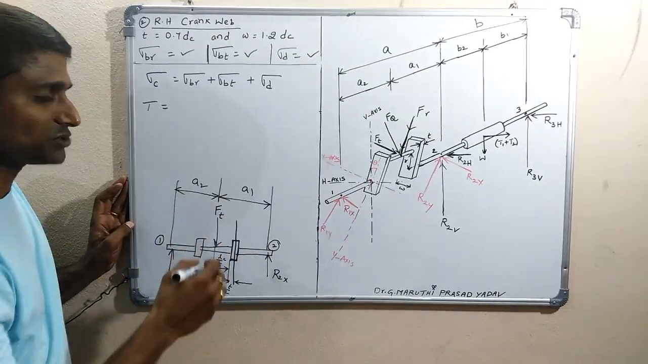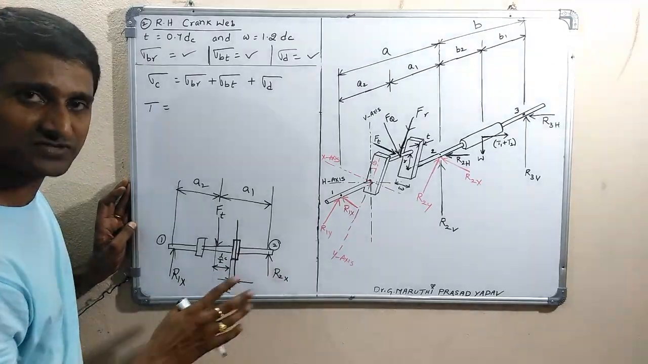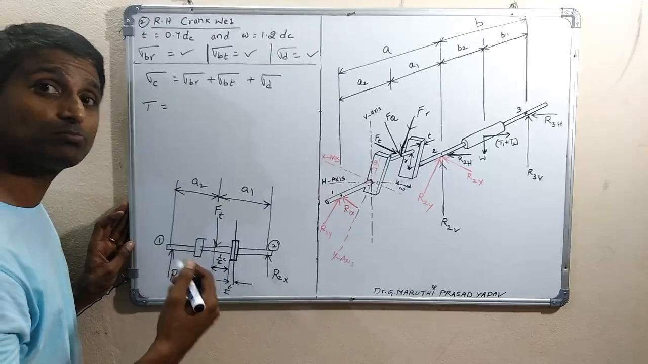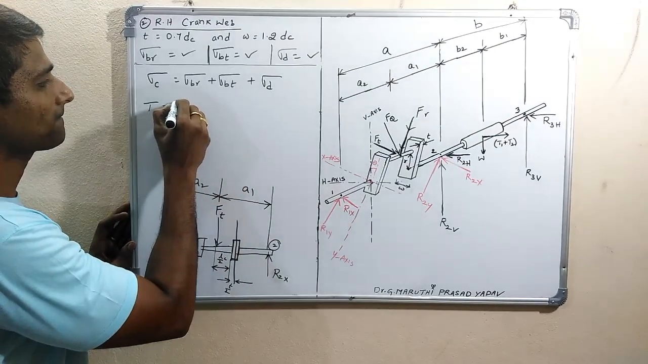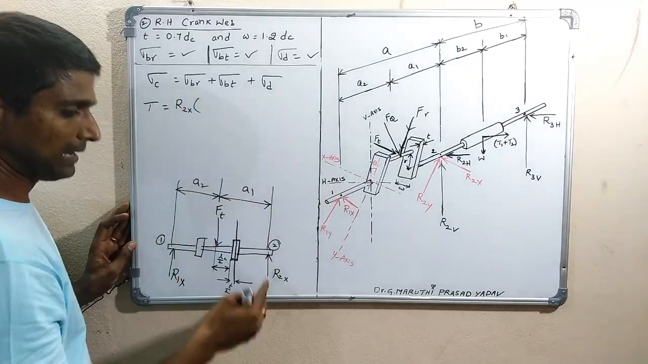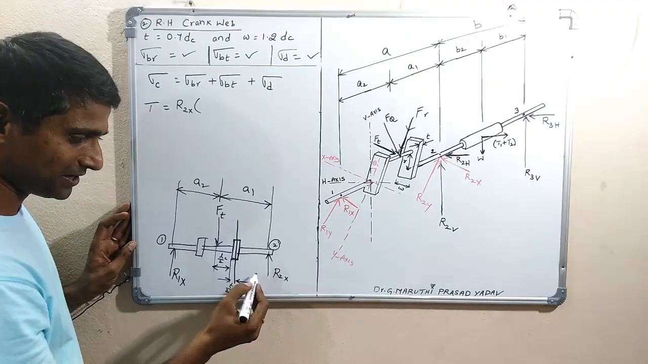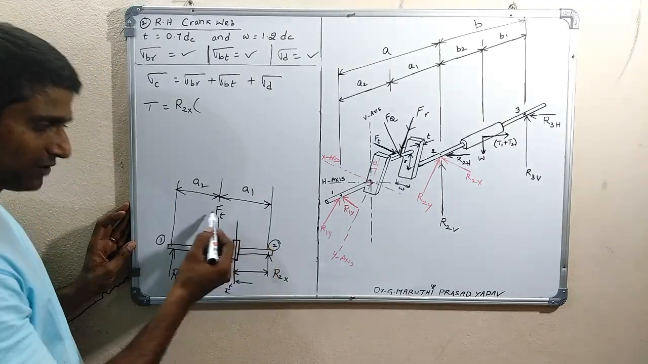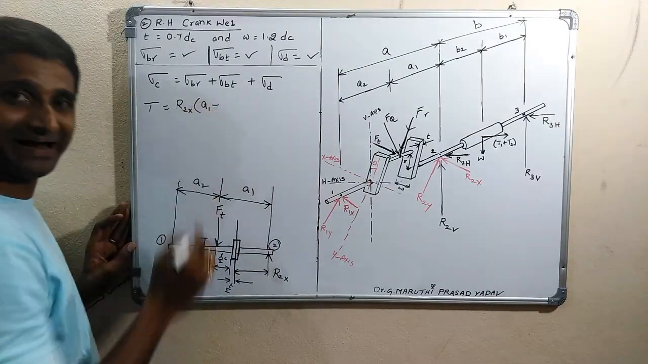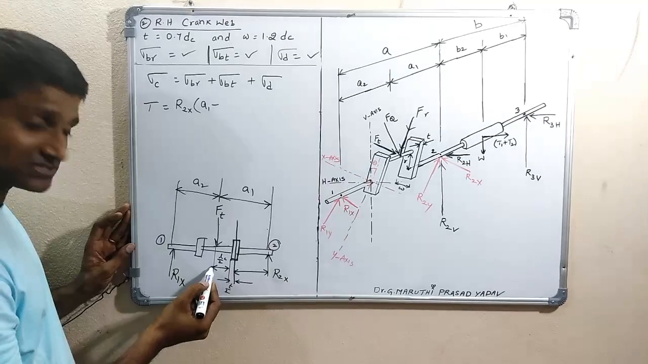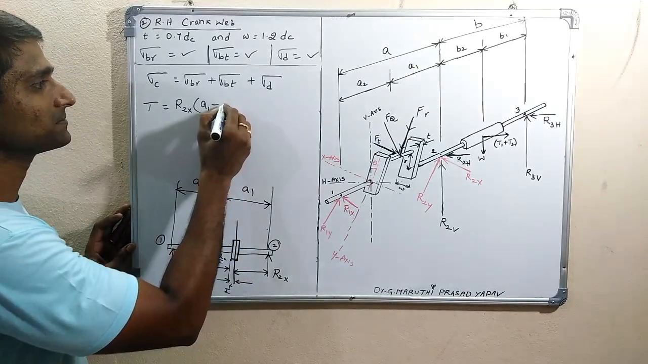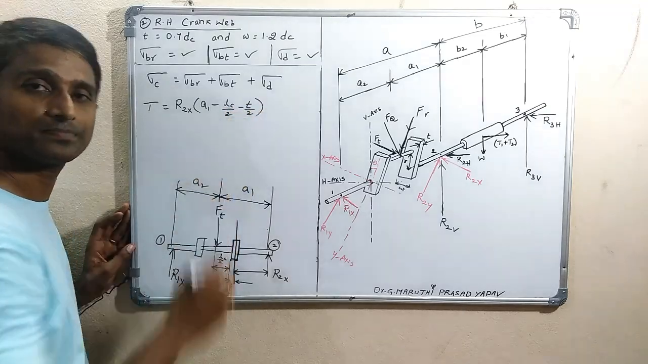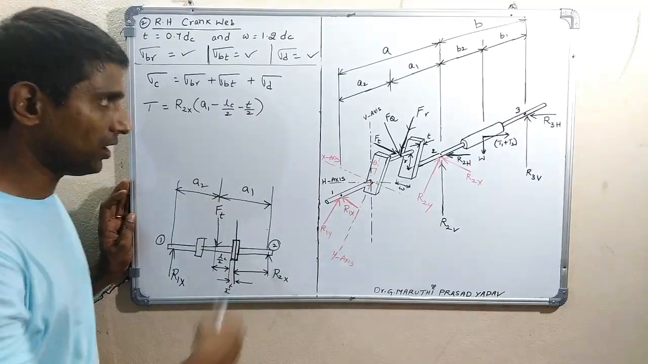Now the torque equals, either you can take the right side or the left side, and you will get it. I am taking the right side because only one force is there. The torsional moment is R2x into the distance from here to here. This distance we have to take. So A1 minus, of LC by 2 minus of this thickness. So this is how we can get the torsional moment.